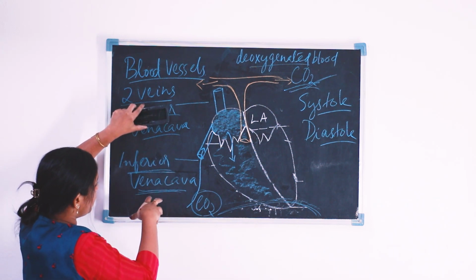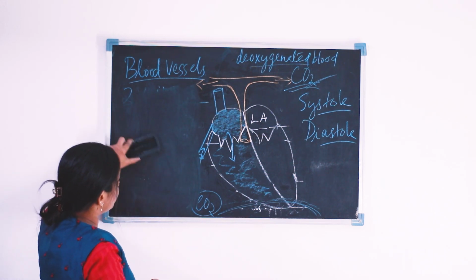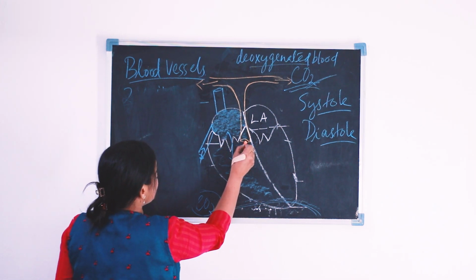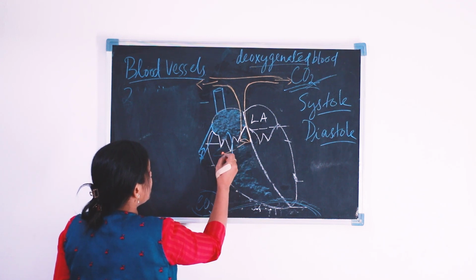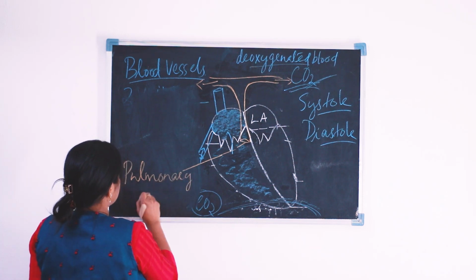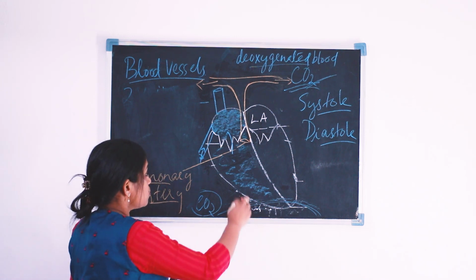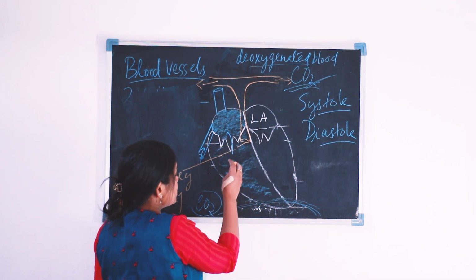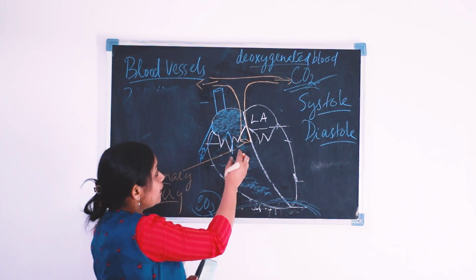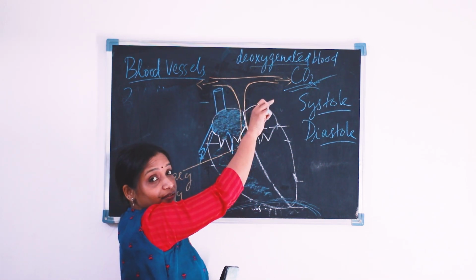So, superior vena cava and inferior vena cava, I am rubbing these things. Okay, now this is our pulmonary artery. This pulmonary artery opens from the right ventricle, and when it is going up above the heart, it just bifurcates.